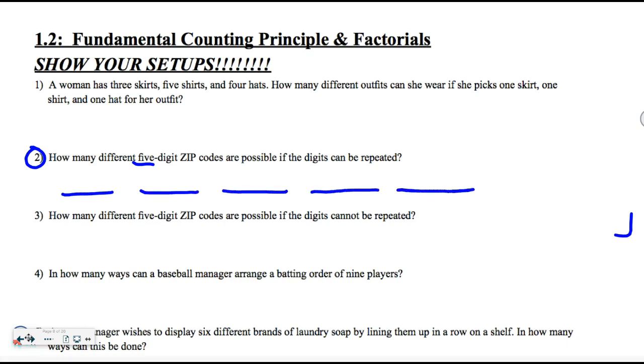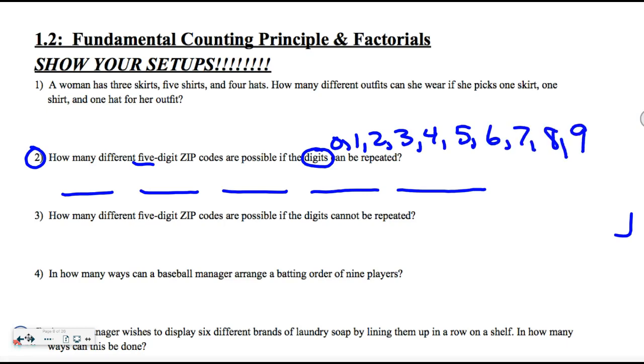Elk River's zip code is 55330. Okay? It says all of the digits, if the digits can be repeated. Now a digit is a 0, a 1, a 2, like it's on your phone. 3, 4, 5, 6, 7, 8, 9. There are 10 digits. Think of like your fingers as being your digits. There's 10 of them. All right?